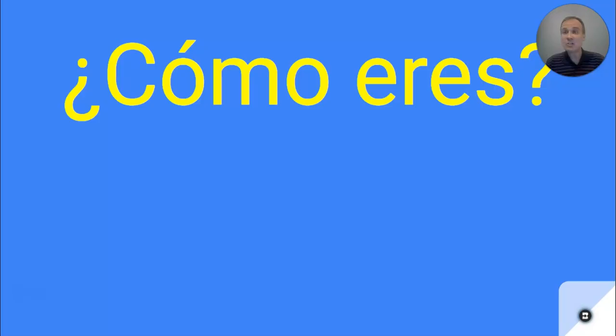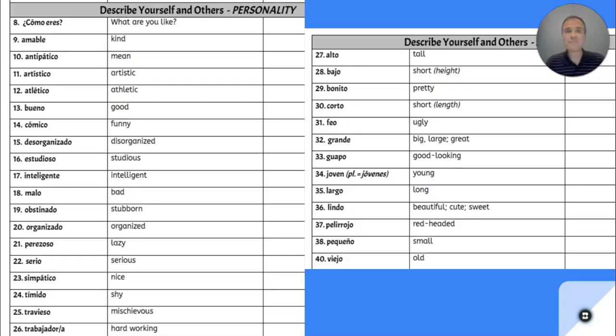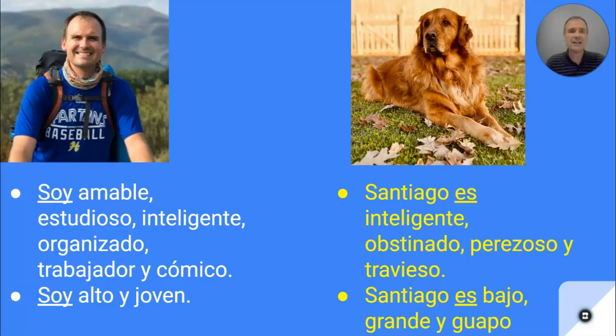So coming back to that question, ¿Cómo eres? What are you like? We learned last week lots of vocabulary words. Words 8 all the way to 40 were adjectives used to describe somebody's personality, but also somebody's appearance. So 8 to 26 were all personalities. 27 to 40 were all appearances. And we're going to practice those a little bit in this first set to make sure you're really strong on your vocabulary.